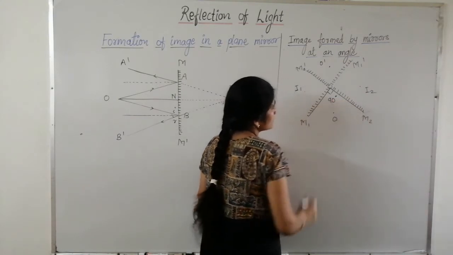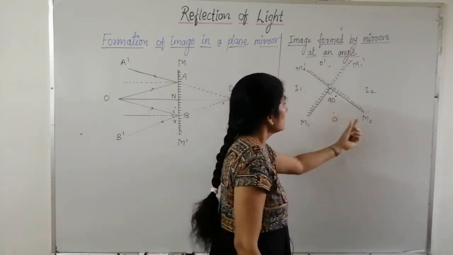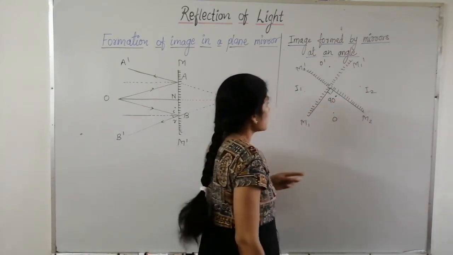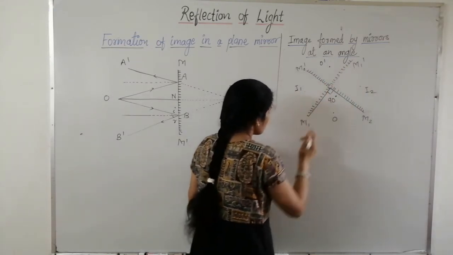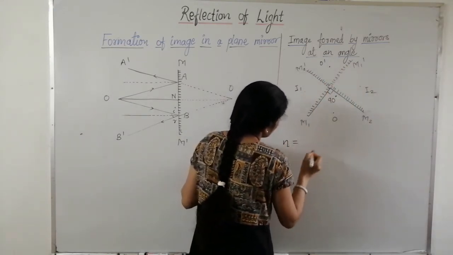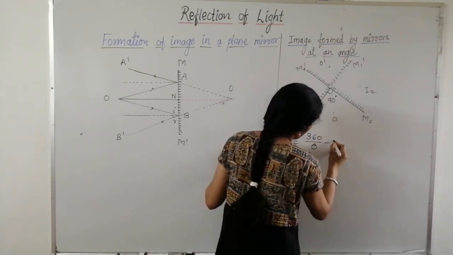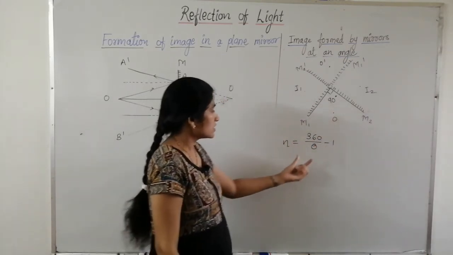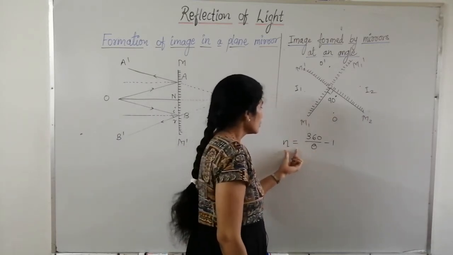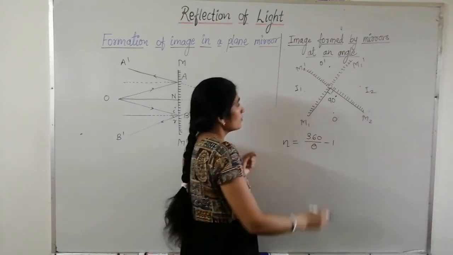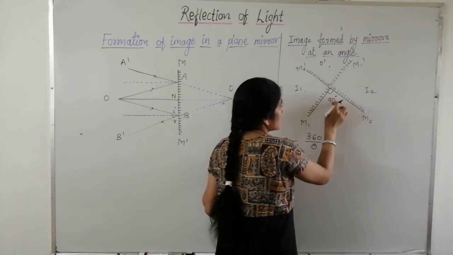It is proved that there is a relation between the angle between the two mirrors and the number of images formed. This is given by n equals 360 by theta minus 1. This is the formula to find the number of images formed by mirrors kept at a certain angle.